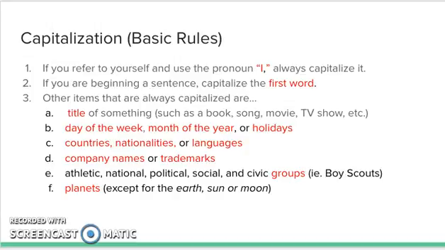A day of the week, month of the year, or holiday. Countries, nationalities, or languages. Company names or trademarks. Athletic, national, political, social, and civic groups, such as the Boy Scouts. And planets, except for the Earth, Sun, or Moon.